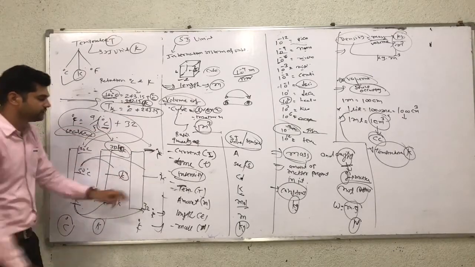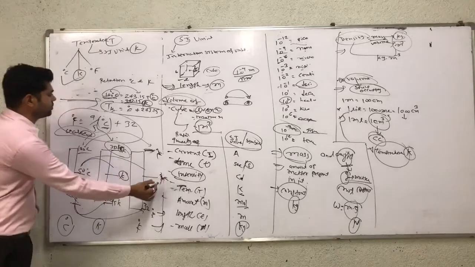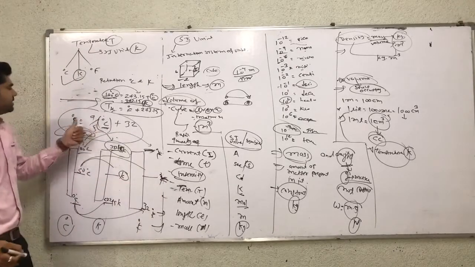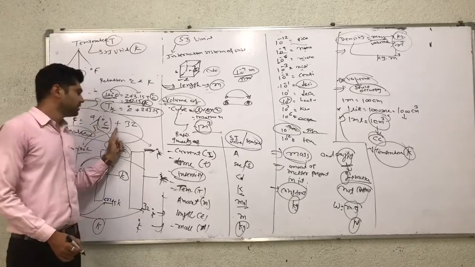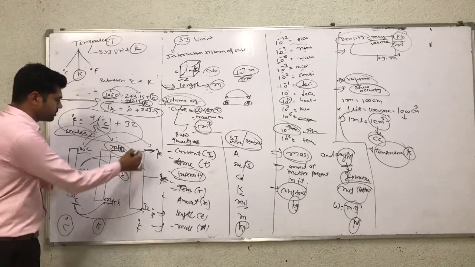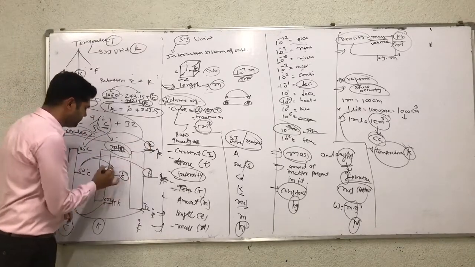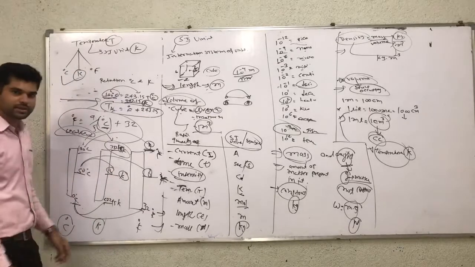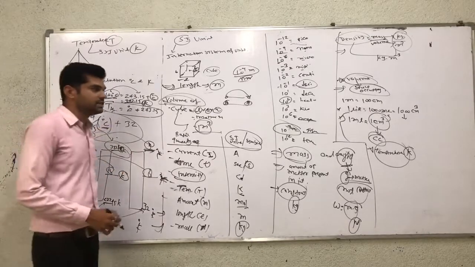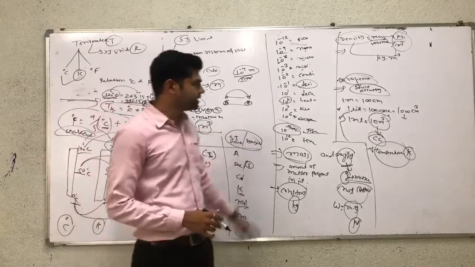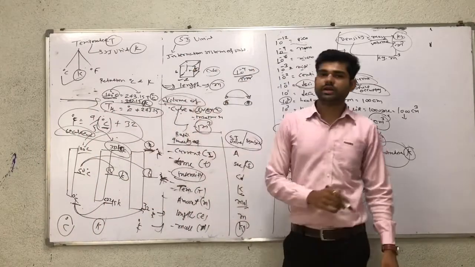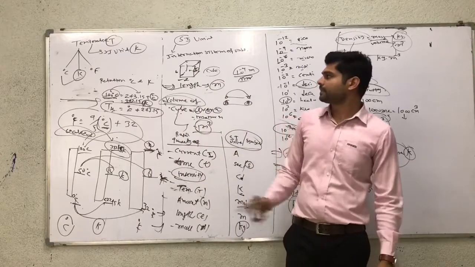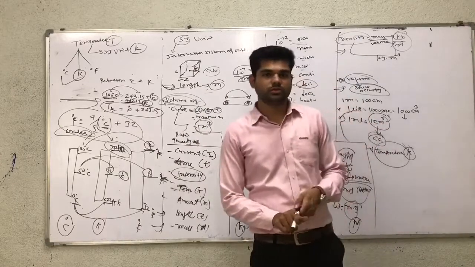Then find Fahrenheit: degree Fahrenheit is equal to 9 by 5 into C plus 32. Solve all these and fill in the blanks yourself as homework. In this lesson we studied physical quantities, chemical properties, units, and their measurement. So thank you friends.